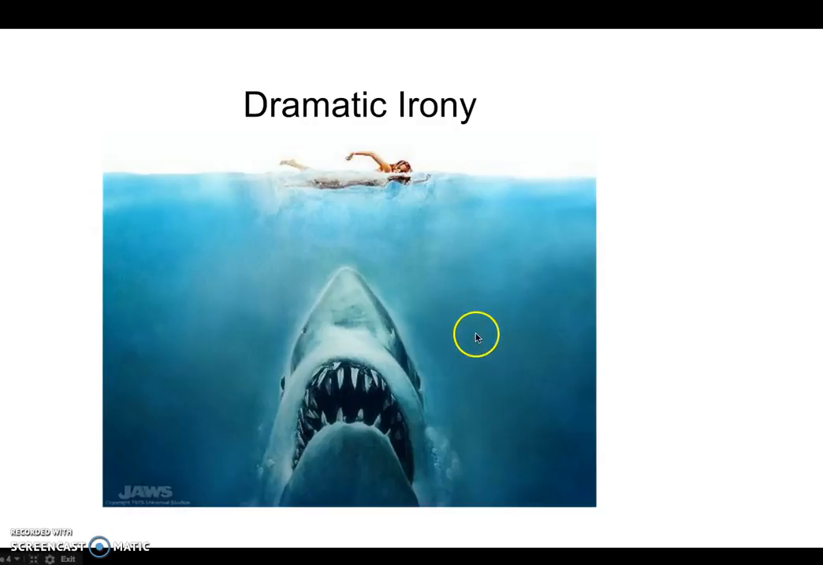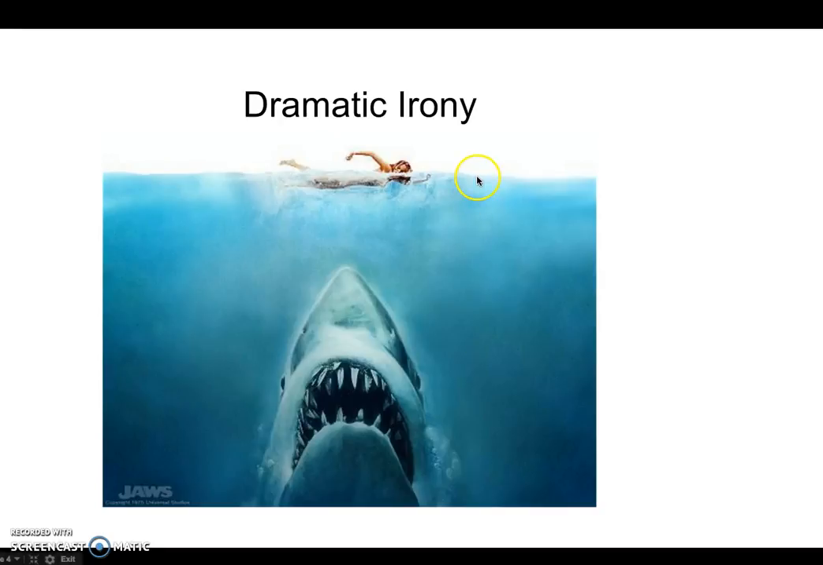And the last type of irony we talked about was dramatic irony. And in the case of dramatic irony, that occurs when the audience knows more than the character does in any book, movie, TV show, video game, etc.